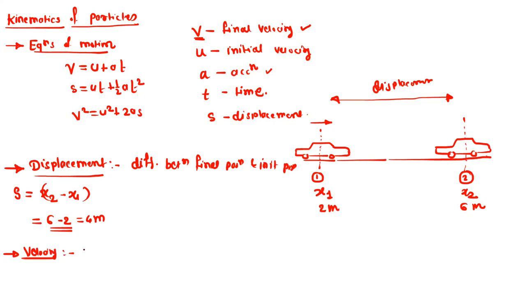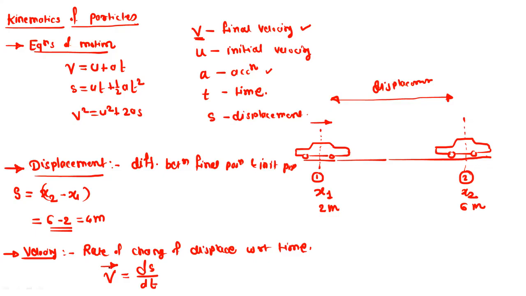Then the velocity. Its definition is the rate of change of displacement with respect to time. Mathematically velocity is written as V = ds/dt. This is the vector quantity V bar. So what is the meaning of ds/dt? Suppose the displacement is 6 meter.